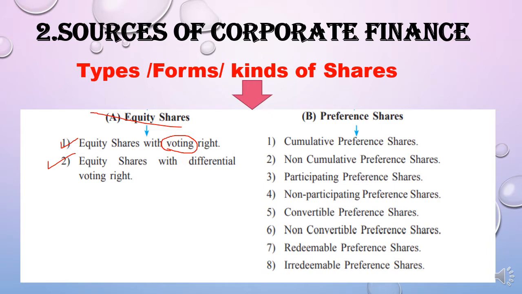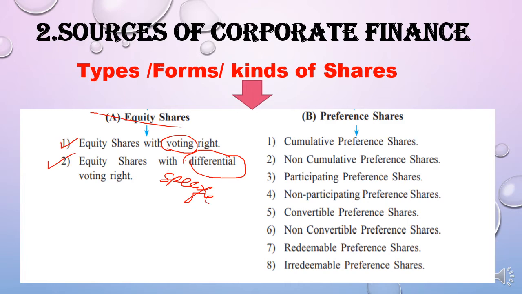And the second type is equity share with differential voting right, which means this kind of shareholder will not have the right to vote in all the matters, but only in some specific matters in which they can exercise their voting rights, students.